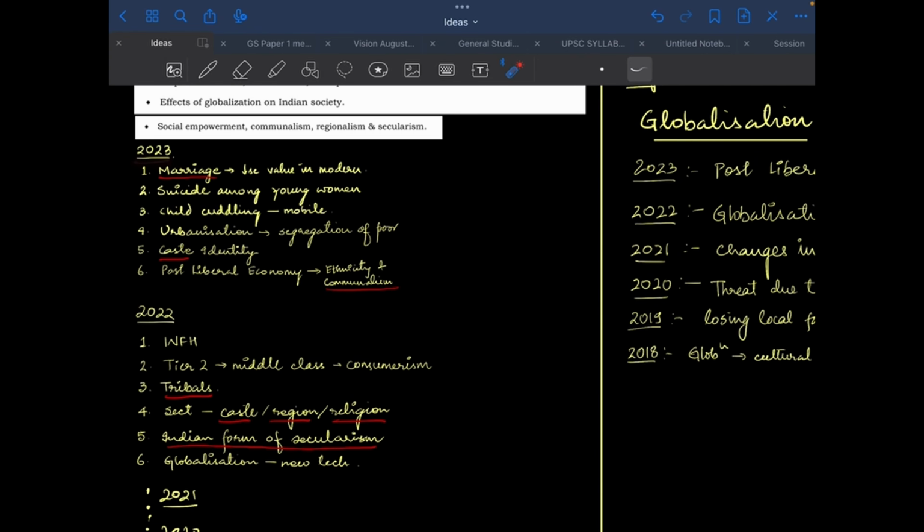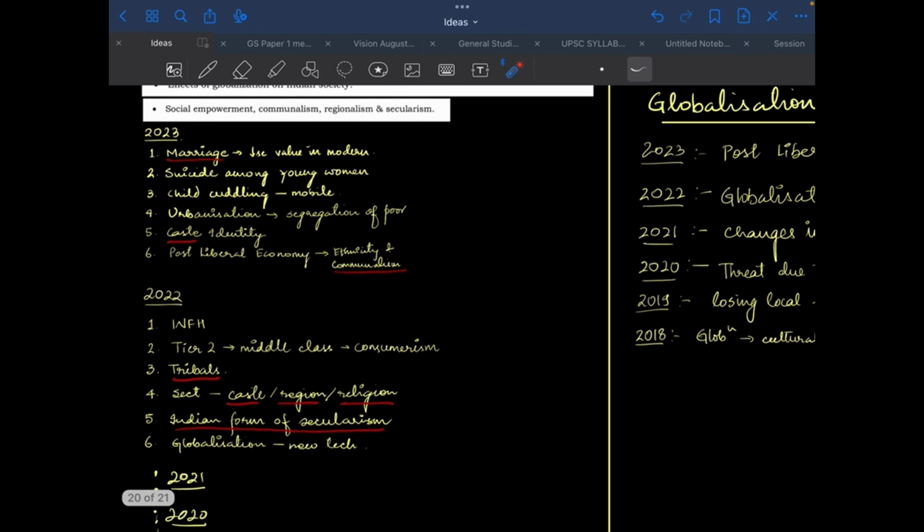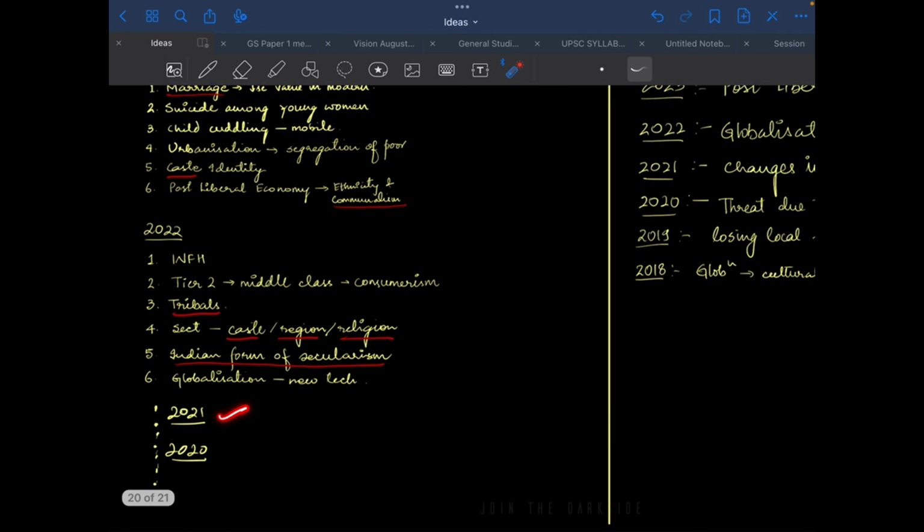In 2023, we had a question on marriage, a question on suicide among young women, child cuddling, urbanization and how it is leading to segregation of the poor, a question on caste identity, and a question on the post-liberal economy and its effects on ethnicity and communalism. In 2022, a question on work from home, consumerism in tier 2 cities, a question on tribals, a question on sects with respect to caste, region and religion, a question on the Indian form of secularism, and a question on globalization. Now I request you to please note down all the questions. I've noted down here only these 2 years. Please note down for 2021 and at least the past 10 years.